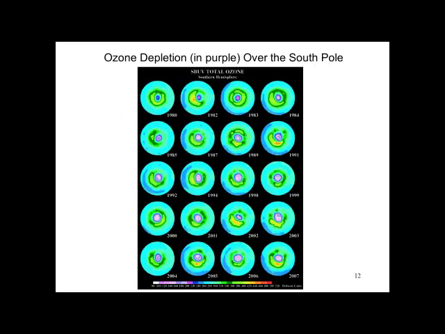This graphic is really important. The purple is the depletion of ozone over the South Pole. Notice how it's changed, how it's grown over the years from 1980 to 2007. Even though this is 7 years ago, it's a very important phenomenon. It's leading to less ozone in various parts of the stratosphere. What may be implied from this is there may be an increase in problems related to too much exposure to ultraviolet light, such as cancers, skin cancers.